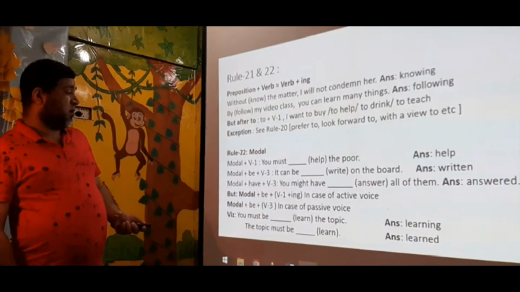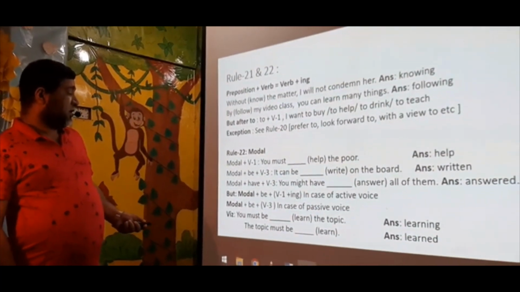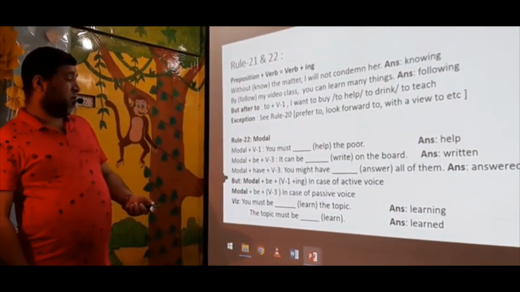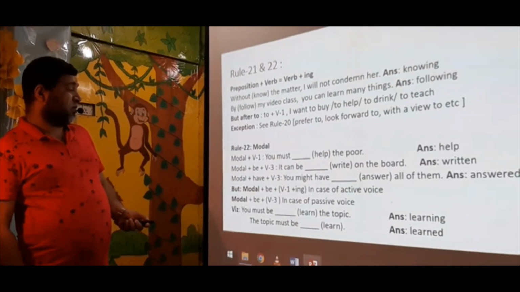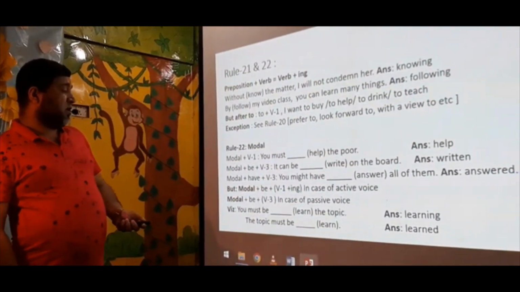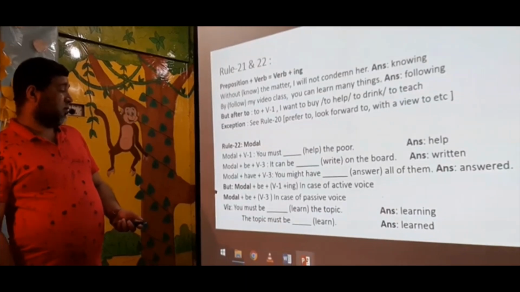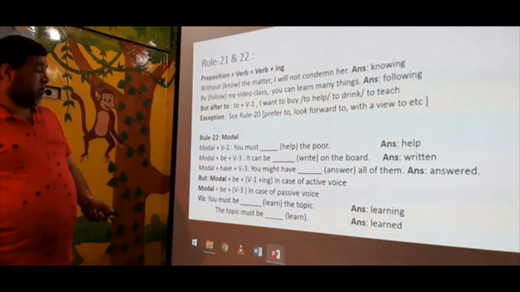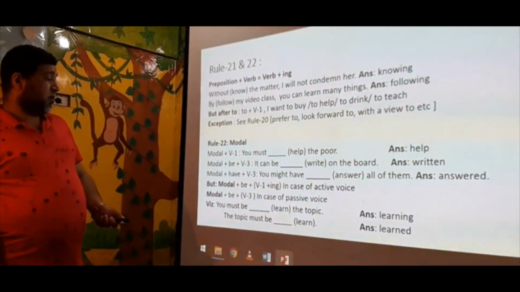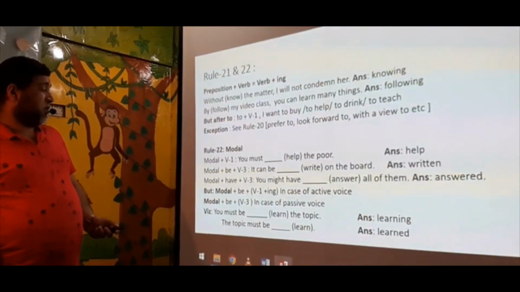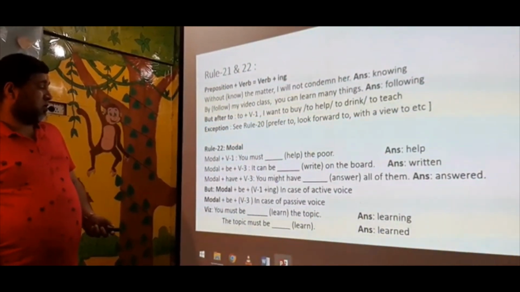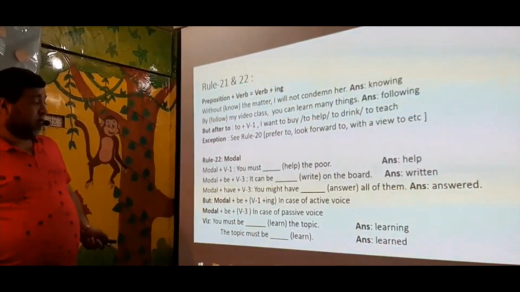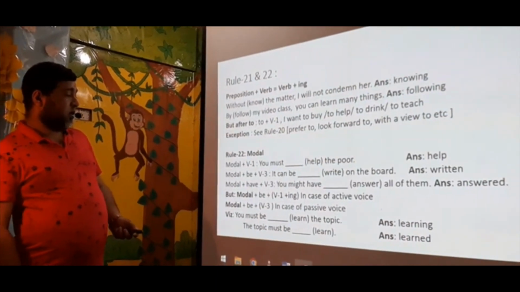Here the subject is performing the work, so it will be ing: you must be learning the topic. And if the sentence is passive voice, the topic must be learned. Because in passive voice the subject is lazy, the subject does not work, so it will be V3: learned.